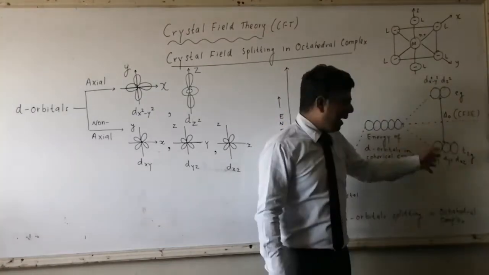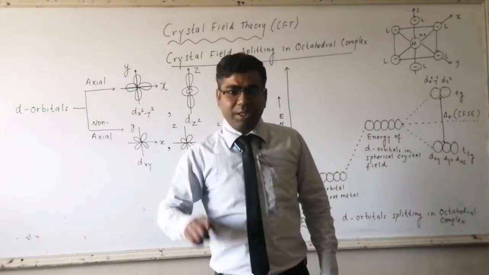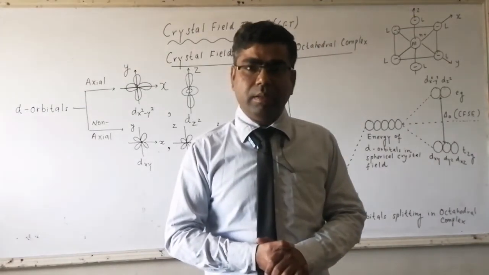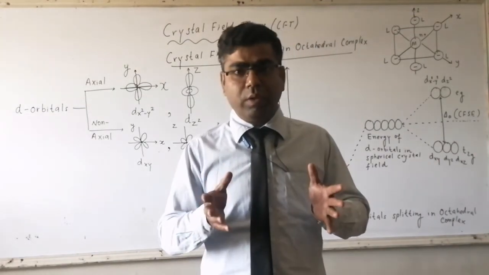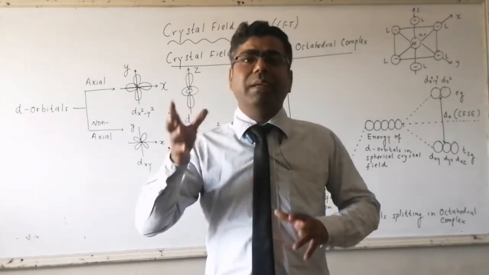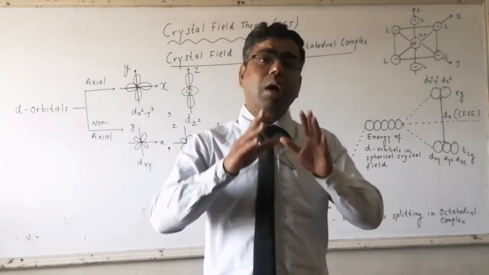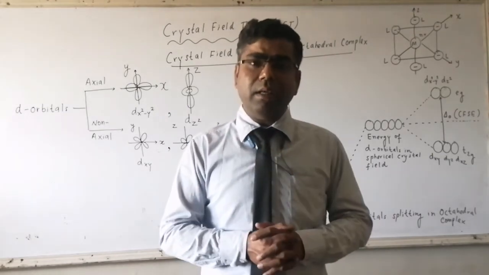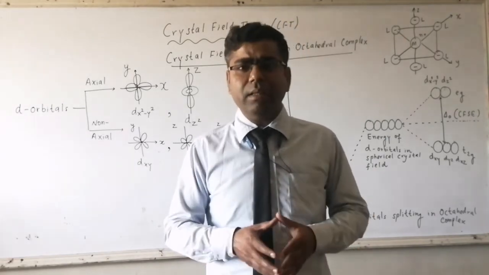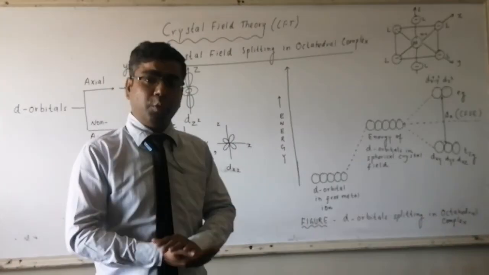So when it comes back to the T2G ground state, it will emit radiation which lies in the visible region. So if an unpaired electron is there and it is absorbing energy from the visible region, then definitely the coordination compound will exhibit color. In this manner, color can be explained with the help of crystal field theory.